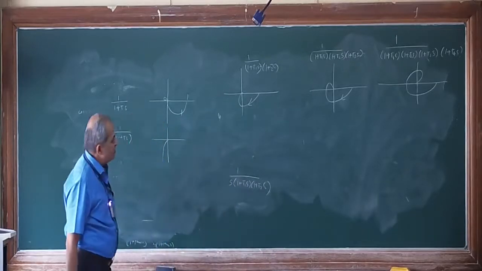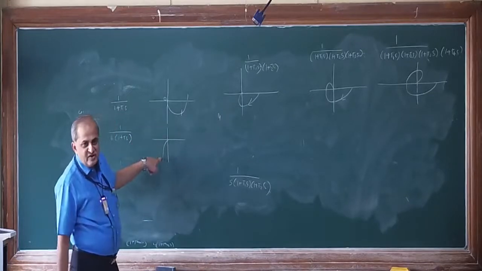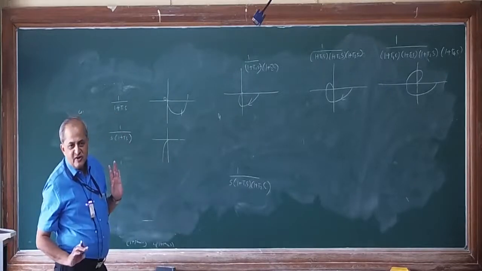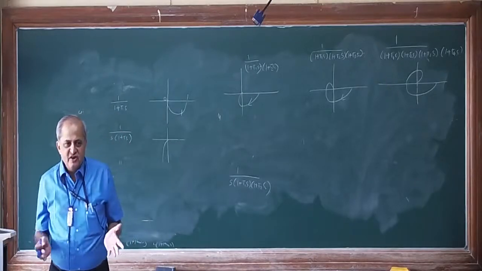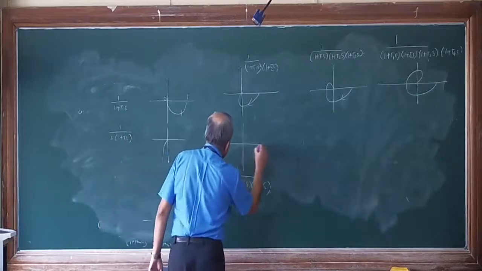What will happen is the resultant plot is shifted by minus 90, not an additional minus 90. It is shifted by minus 90. Here also it will get shifted.